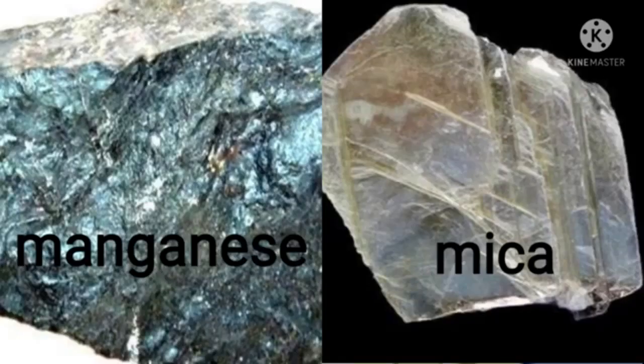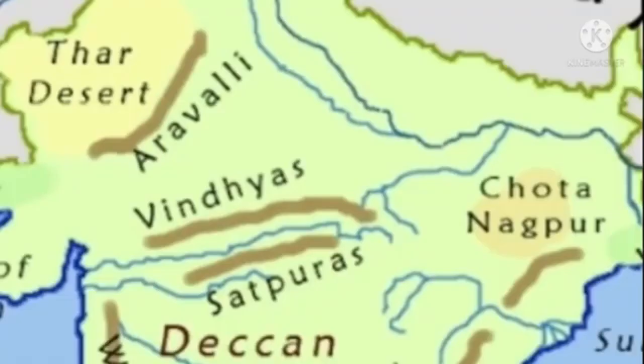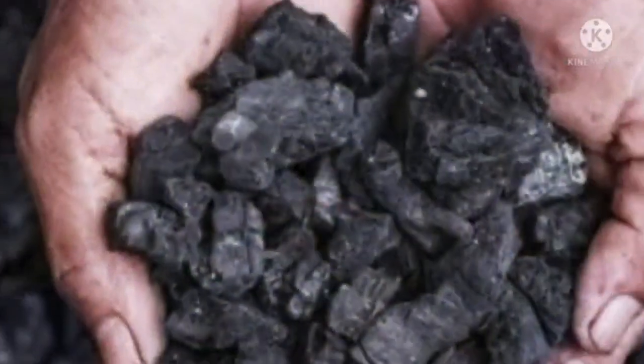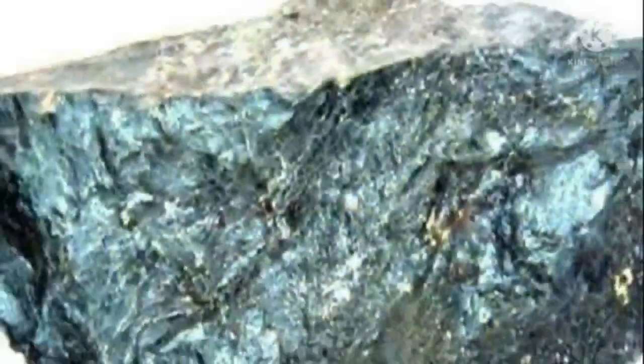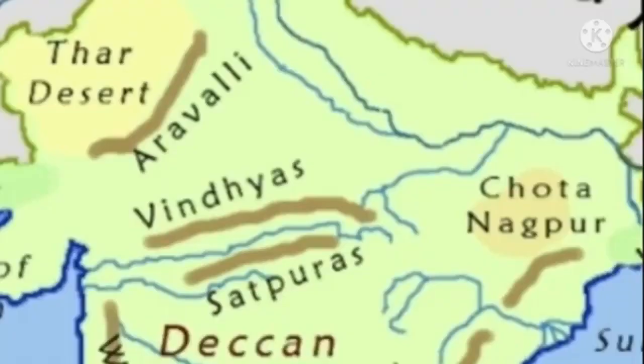This region is rich in minerals such as coal, iron, aluminium, manganese and mica. So the Chota Nagpur Plateau is known as the storehouse of minerals in India.